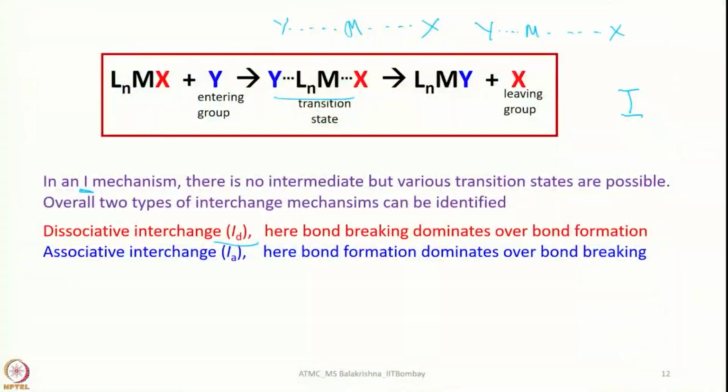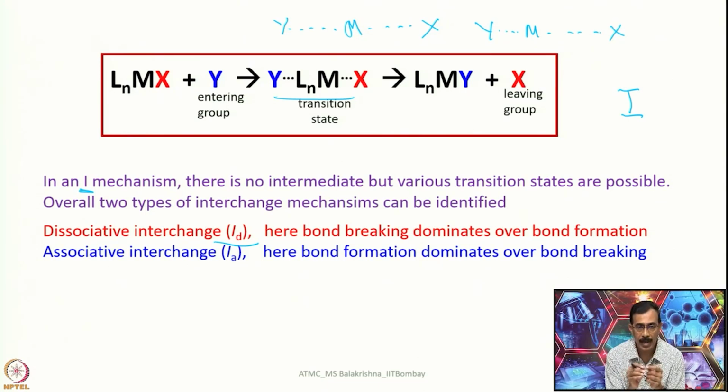One is dissociative interchange, it is called ID. Here bond breaking dominates over bond formation. So, that means within no time the X will be moving away before Y can establish a bond with the metal. That is what it is, dissociative. This is represented by ID.